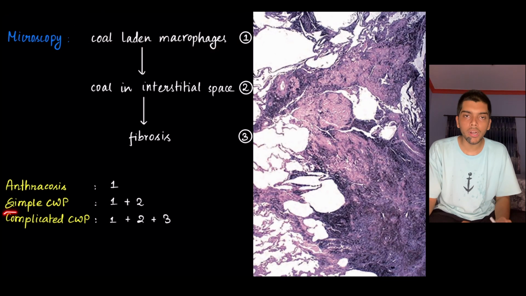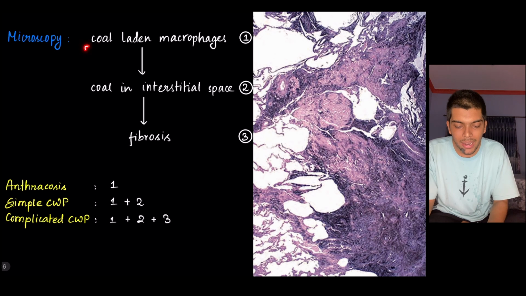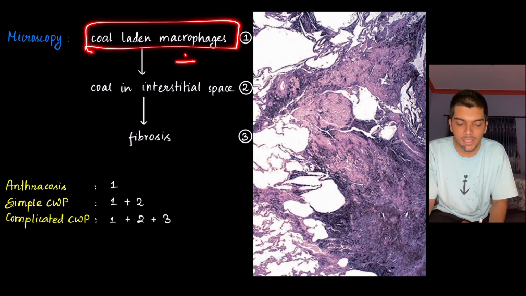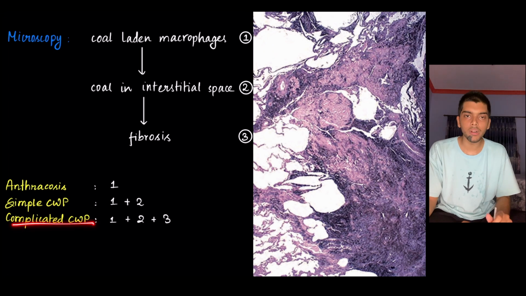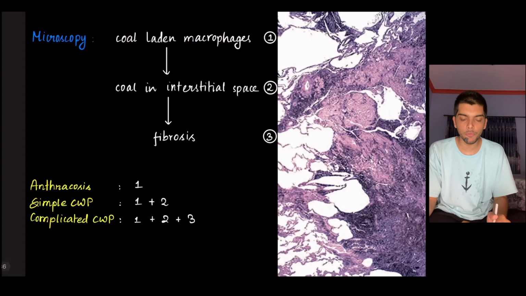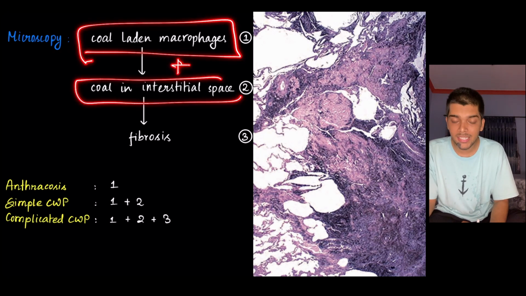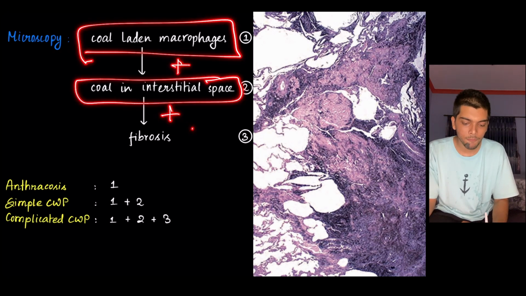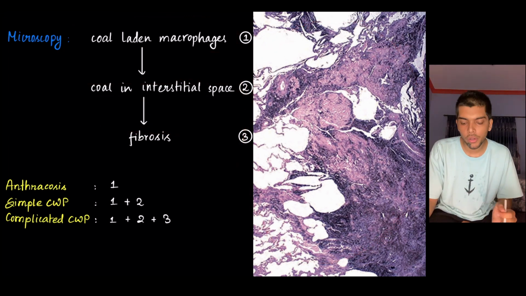In simple coal worker pneumoconiosis, in all these black macules and nodules, you are going to find coal-laden macrophages plus coal in interstitial space. In complicated coal worker pneumoconiosis, in these black scars, you are going to find coal-laden macrophages plus coal in interstitial space plus fibrosis.